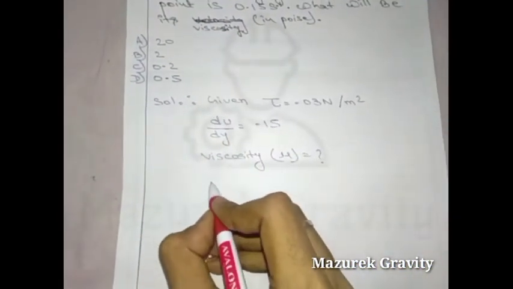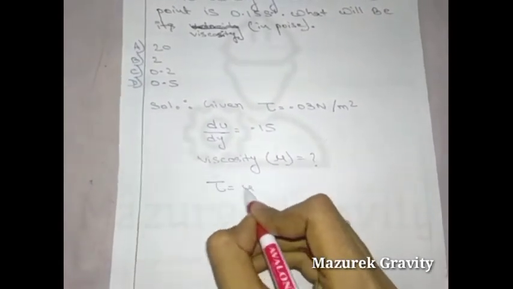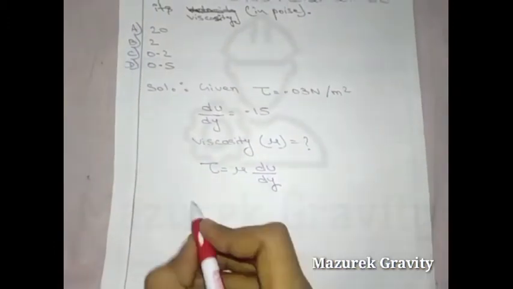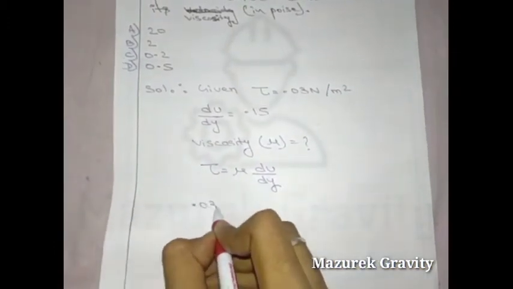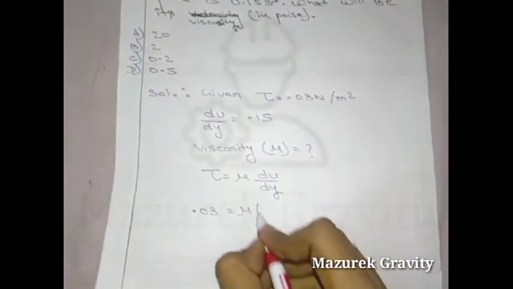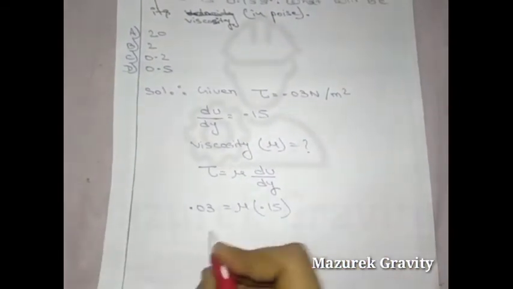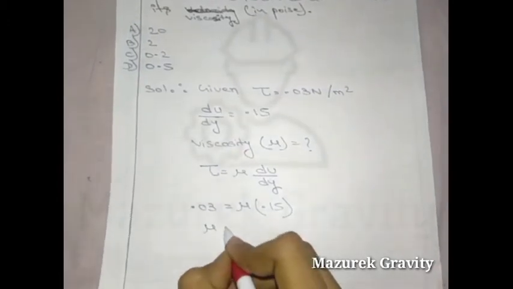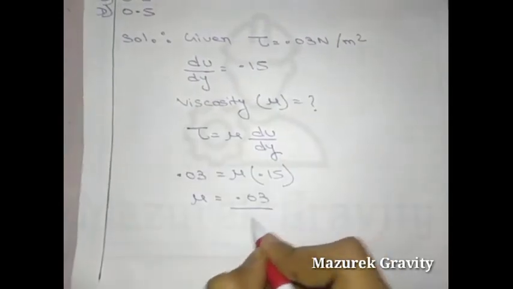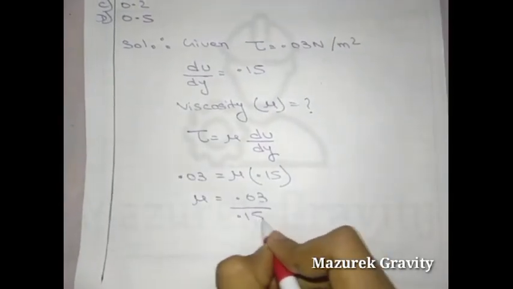So by formula we know that shear stress is equal to mu du by dy, and the value of shear stress is given as 0.03. So put here 0.03 is equal to mu times du by dy, which is 0.15. So from here mu is equal to 0.03 divided by 0.15.